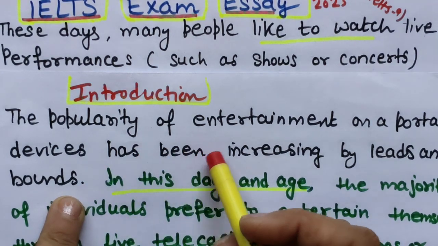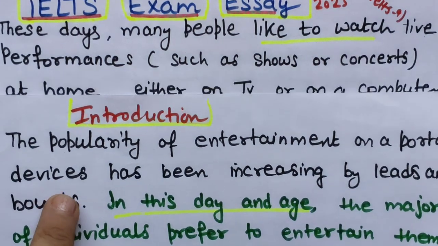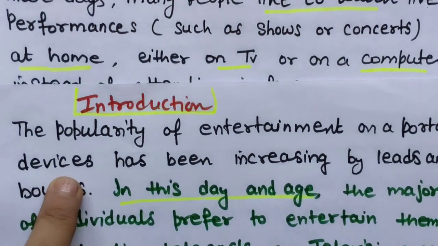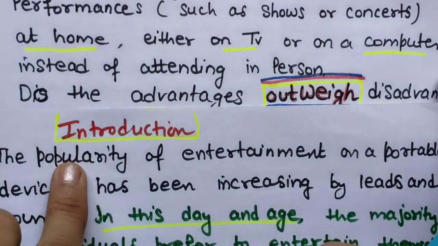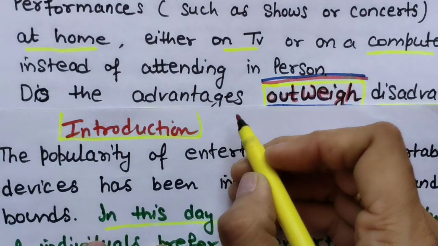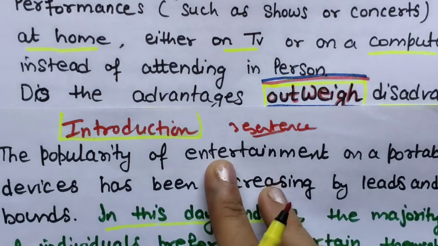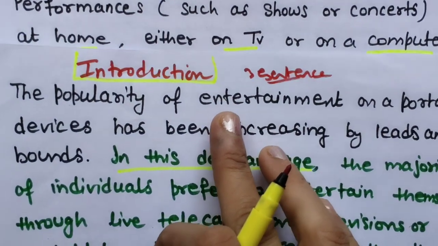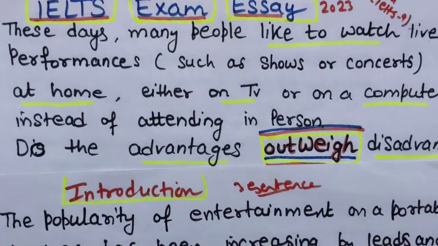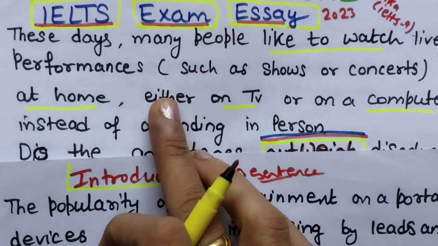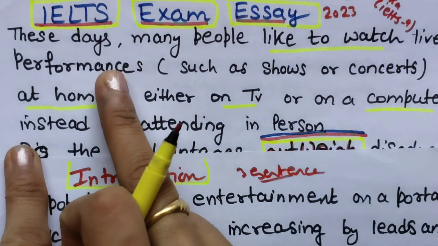Okay, and other things you can write, like TV programs or the importance of TV screens and computer screens. Now the next important thing is, as I told you, the 3 sentence formula. First is a general or background statement for the topic. Second is paraphrasing. For paraphrasing, no need to focus on any other things, just use synonyms for the words they have used.